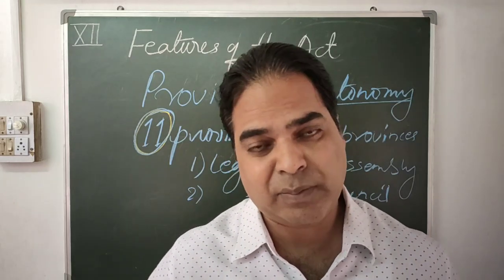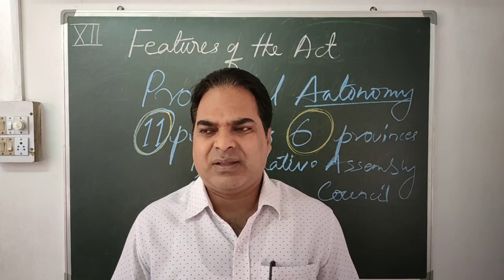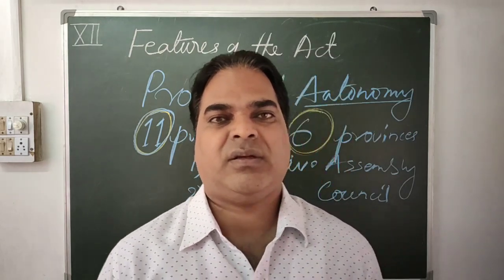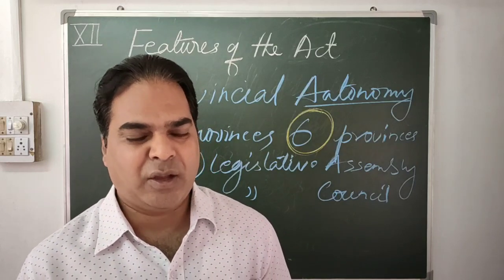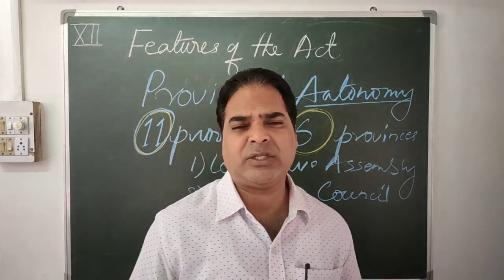So, they were not responsible to the British government, but they were responsible to the legislature. So, to some extent, autonomy was granted to the provinces. This is one of the most important aspects of the Government of India Act 1935. So, now I think you understood it.